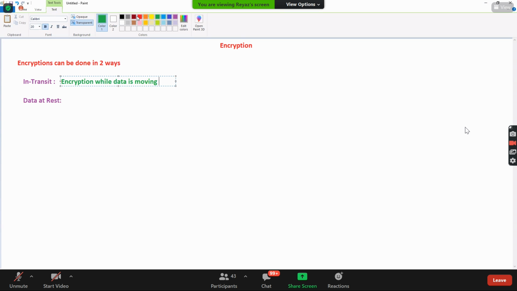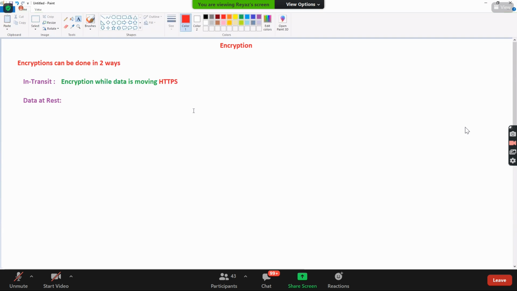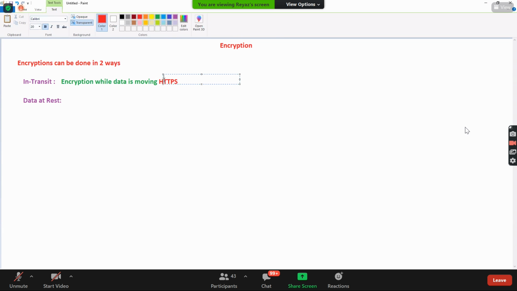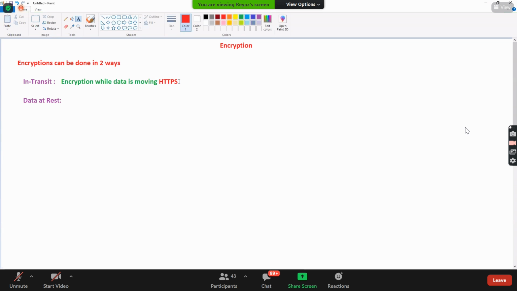How do you do that? Using HTTPS. Encryption while data is moving. How can in-transit encryption be done? Using HTTPS. We all know that HTTPS is for security purposes, for transferring the data securely on the web.